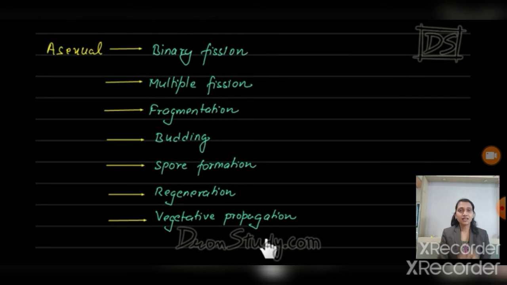Remember once again, in asexual reproduction there is no need for both parents, only a single parent is involved. No fusion occurs. And why is it called asexual reproduction? Because there is no involvement of sex cells, meaning no involvement of gametes. Therefore it is called asexual reproduction. Understand? If you have any difficulty, ask me.